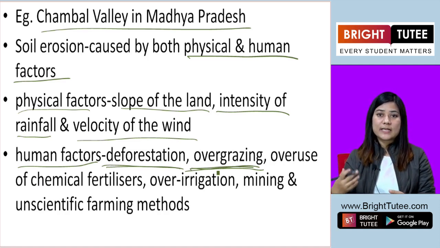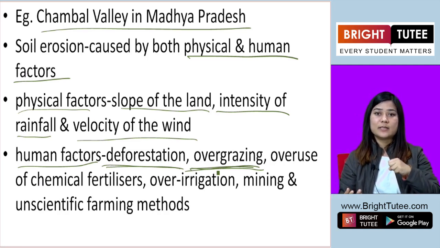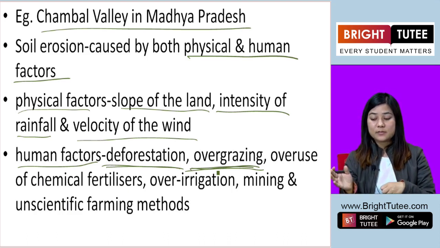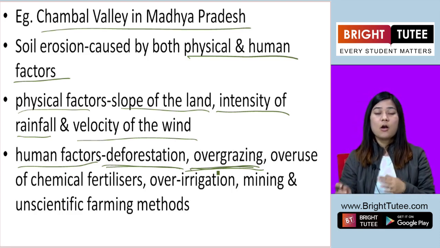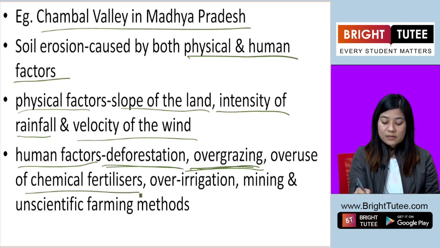When overgrazing happens, the soil cannot be held by the roots of the plants because the plants are all dead now, eaten by animals. So it becomes very easy for that soil to get eroded when the rain falls or when the wind blows very strongly.